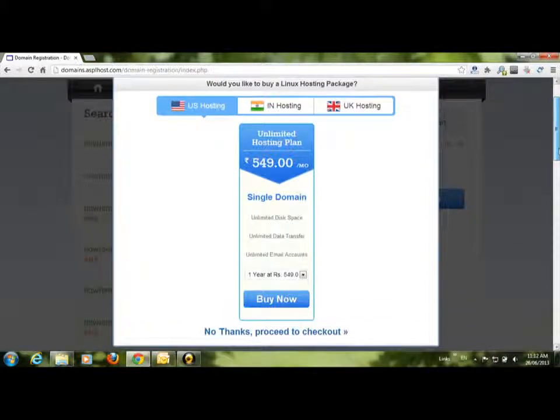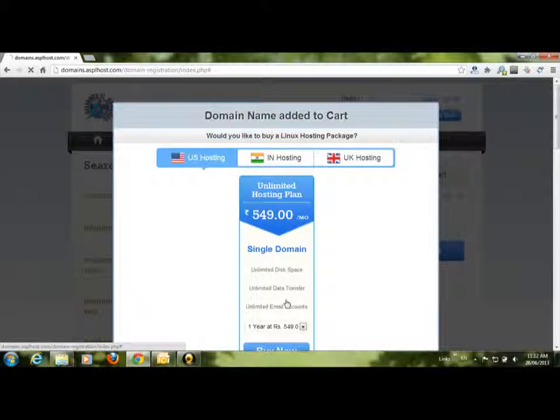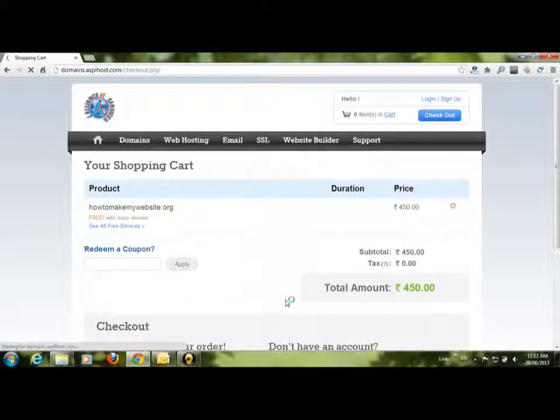If you don't have web hosting, you can buy that. If you have it, you can click on the last option which displays no thanks, proceed to checkout. So I'm clicking on this no thanks, proceed to checkout, and I get this domain name how to make my website.org. For 1 year I have to pay rupees 450.